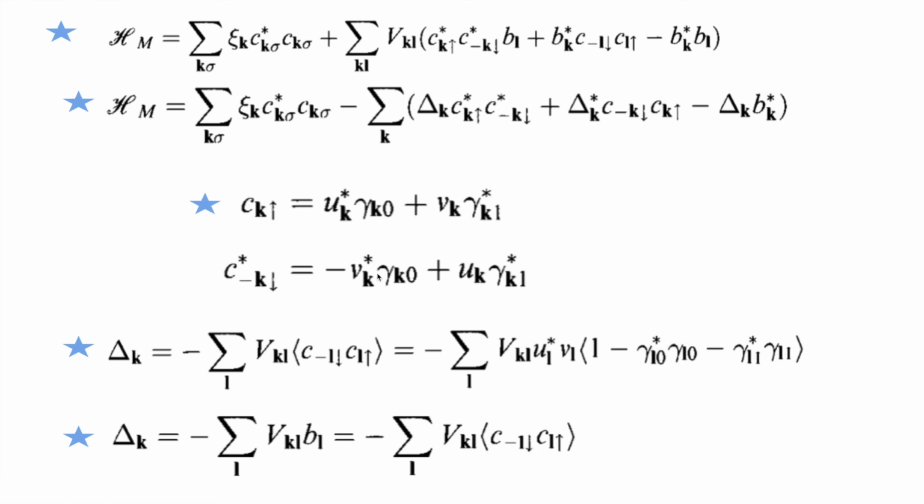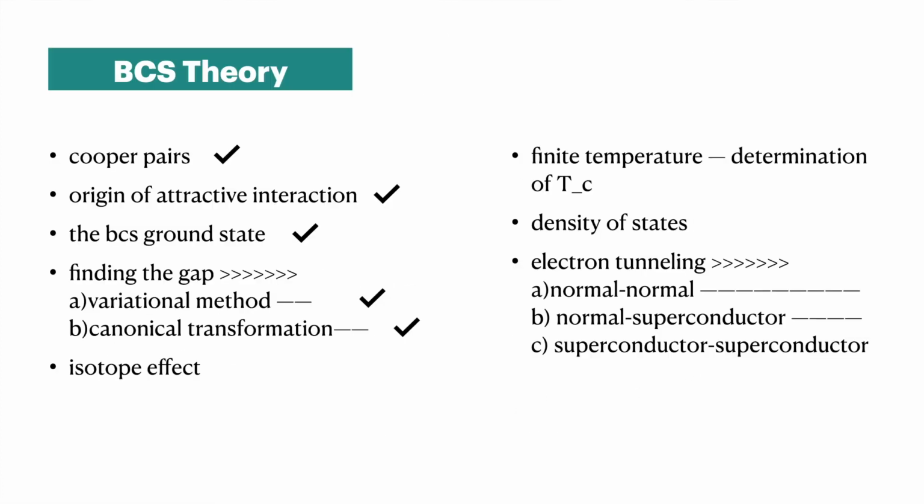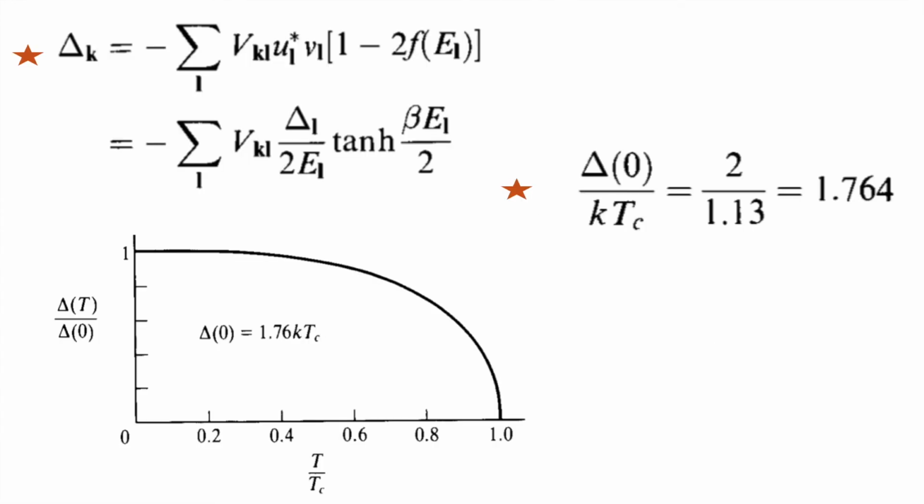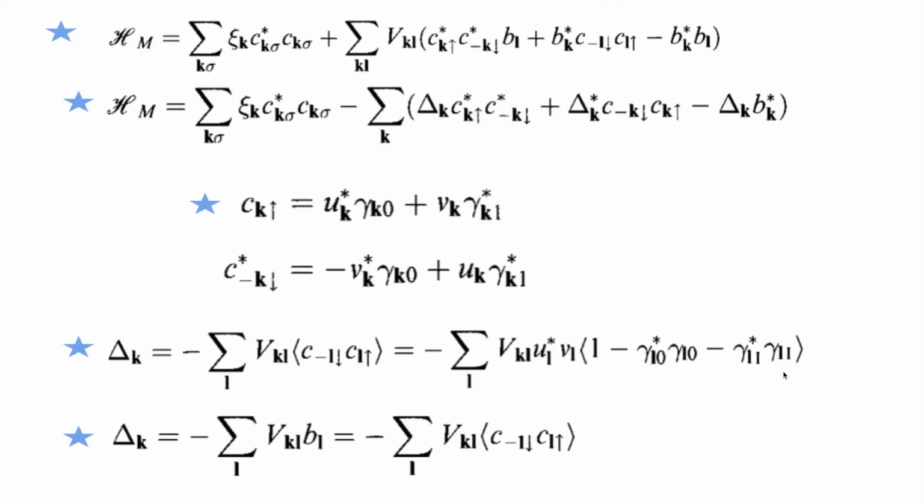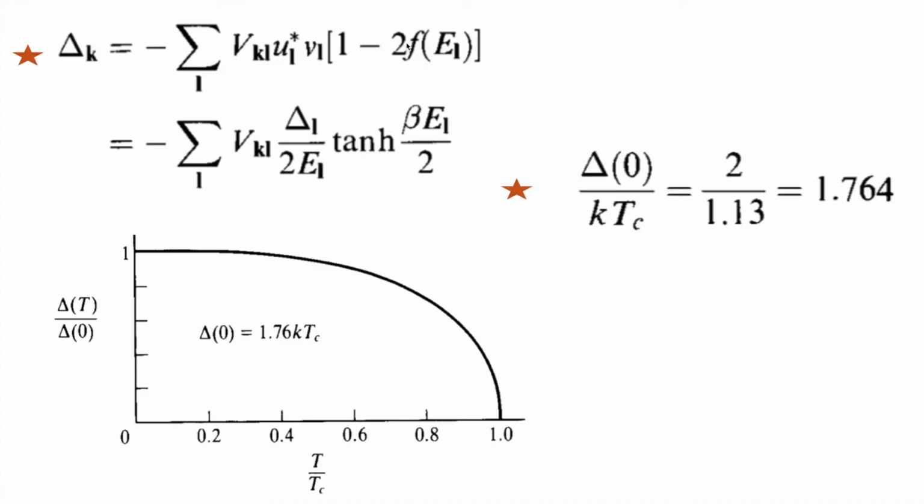the ground state of the quasi particles is different from the ground state of this, but they have a one-to-one correspondence. And so like this we can also find this delta, this superconducting gap, in this scenario from this kind of method, and we'll end up with the same kind of equation. And there we have also included a little bit of time dependence. This time dependence is coming from this term, this 1 minus 2 of this term. And then this superconducting gap we find to be like this.